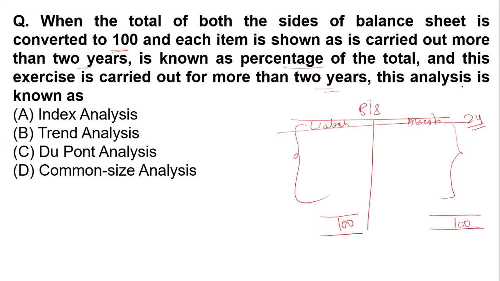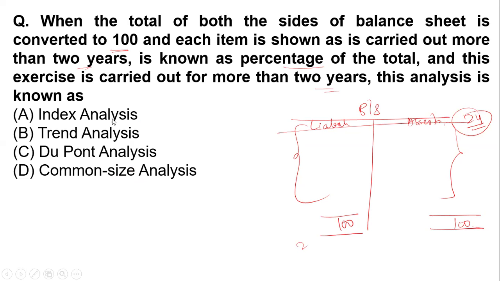This analysis is known as... we are carrying out the items from the last 2 years, and again we are showing this carried out for more than 2 years. So first you need to understand all these concepts: what is index number, what is trend analysis, what is dew point analysis, and what is common size analysis. If you understand all the options very well, you can easily recognize the answer.